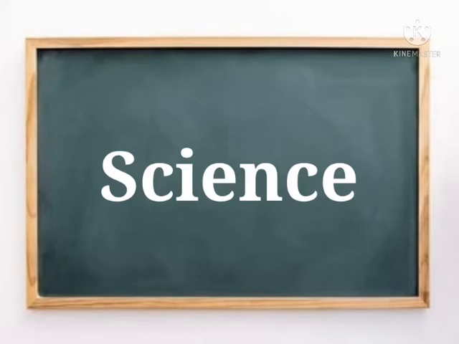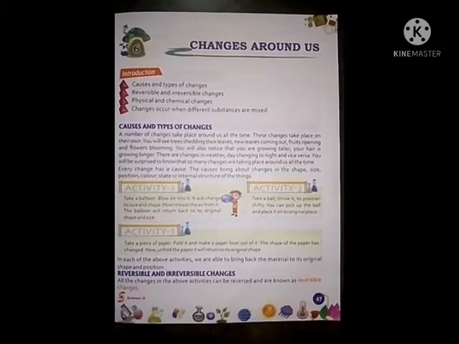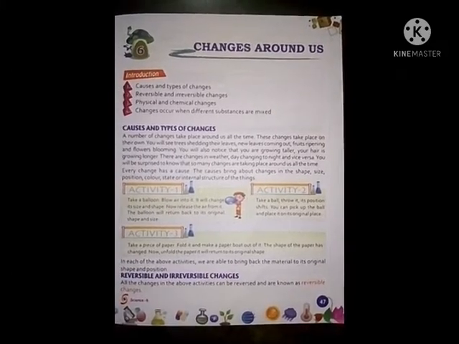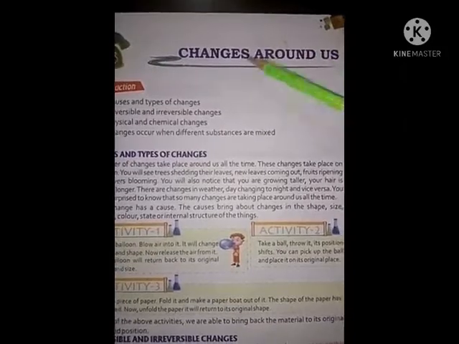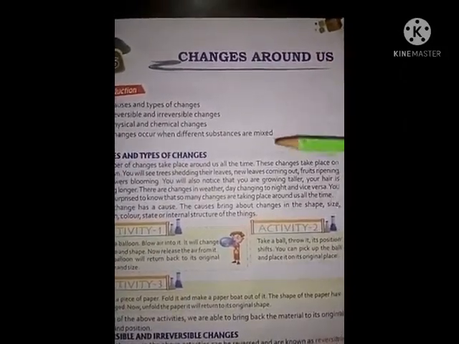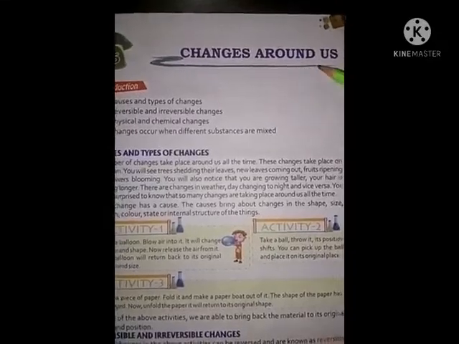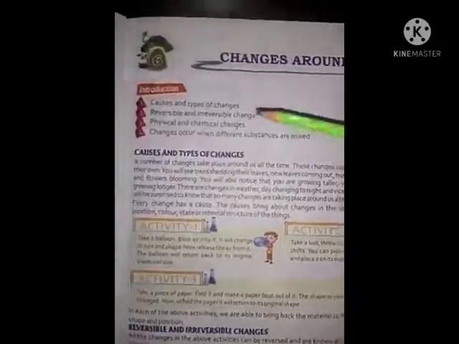Today we are going to start a new chapter from your science book, which is chapter 6. All of you open your books, page number 47. See, the chapter name is Changes Around Us. What type of changes are occurring around us? So we are going to discuss the changes.